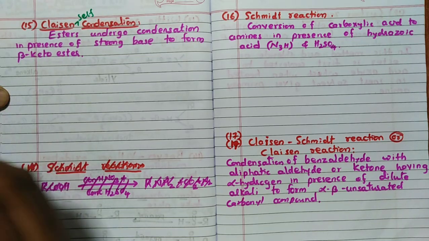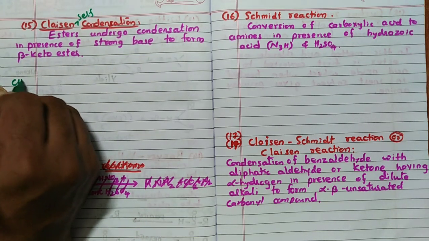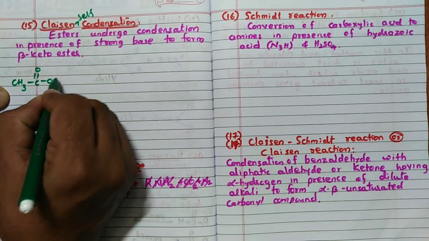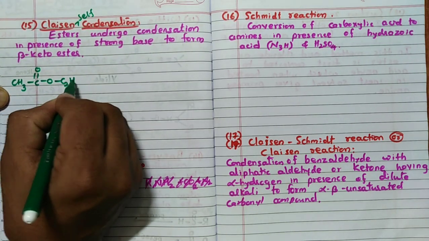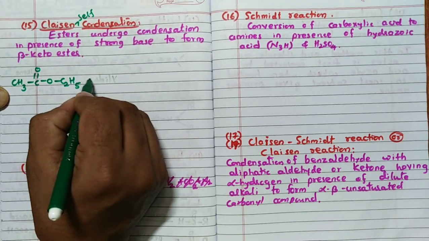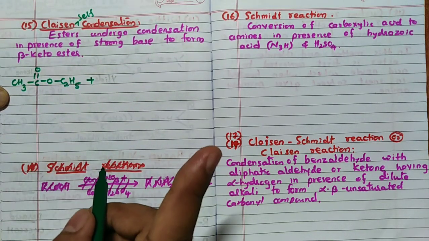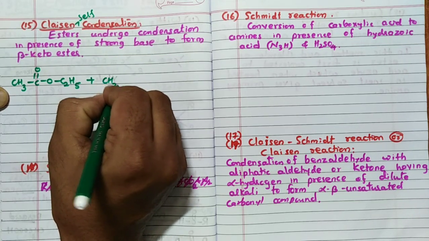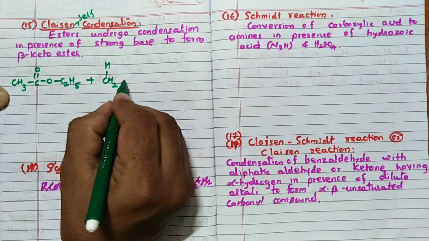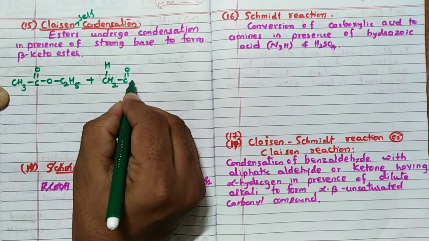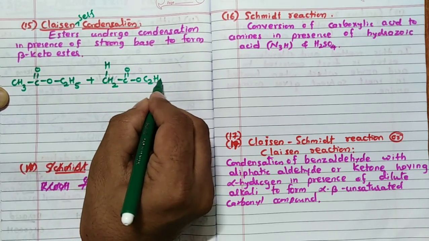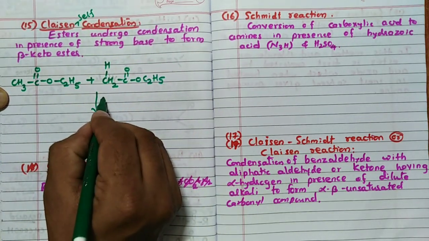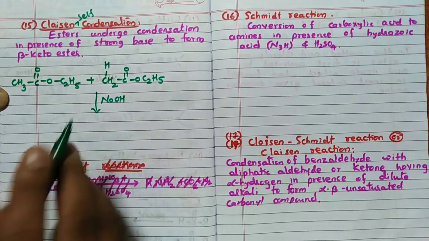Now you can see, first we will take one ester: CH3, C double bond O, C2H5. Ethyl ethanoate I am going to take. So here two molecules I am going to take, because two molecules of ester. Second molecule I will write like this: CH3, C double bond O, C2H5. This reacts with a strong base, I can take NaOH, no problem.